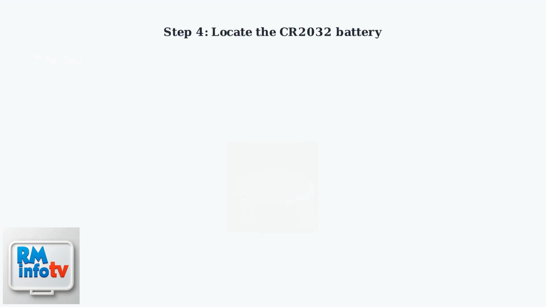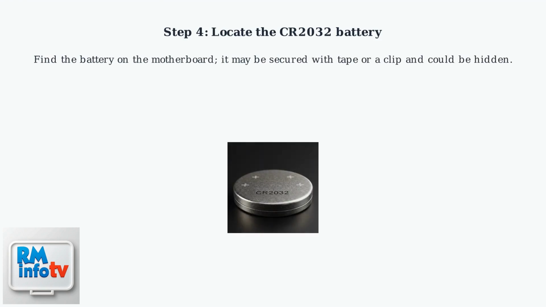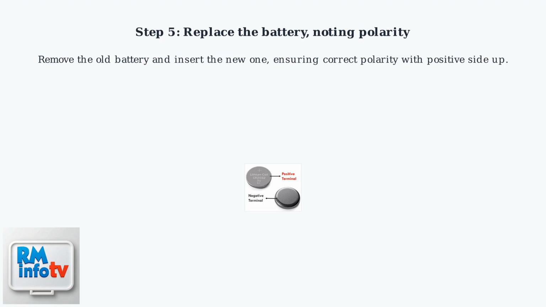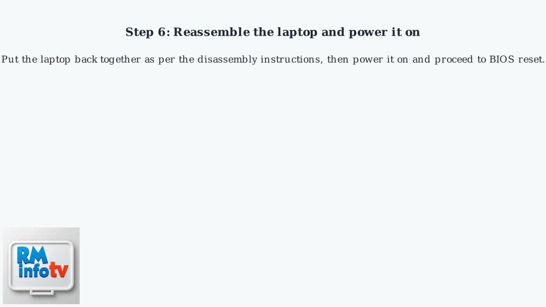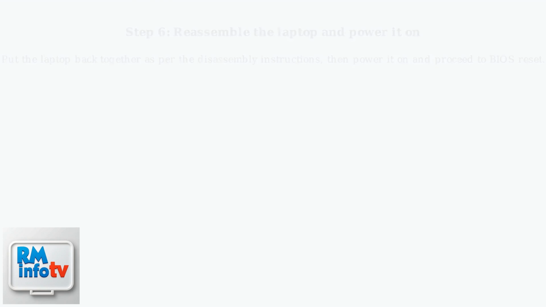Once the motherboard is exposed, locate the CR2032 battery. It is often secured with tape or a clip and may be positioned in a less visible area of the board. Remove the old CR2032 battery carefully. Insert the new battery, making sure to note the polarity. The positive terminal should face up, as indicated on the battery. Reassemble the laptop by reversing the disassembly steps. Once complete, power on the laptop and proceed to the BIOS reset step to finalize the fix.